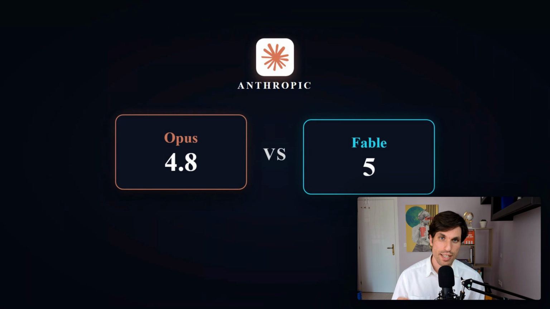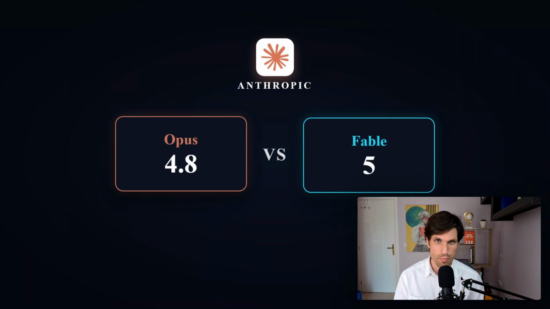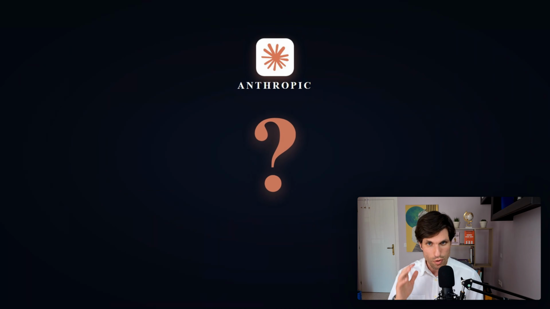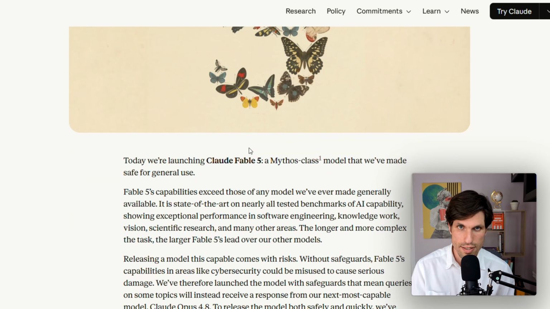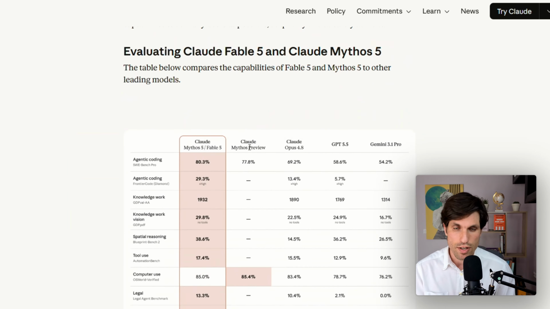I took the two best models from Anthropic and let them do exactly the same job to compare them. Which one is the best one? So in my experiment, I used Opus 4.8 and the new model announced a few days ago, which is Fable 5, to read 134 transcripts from YouTube videos and process them into a knowledge graph.